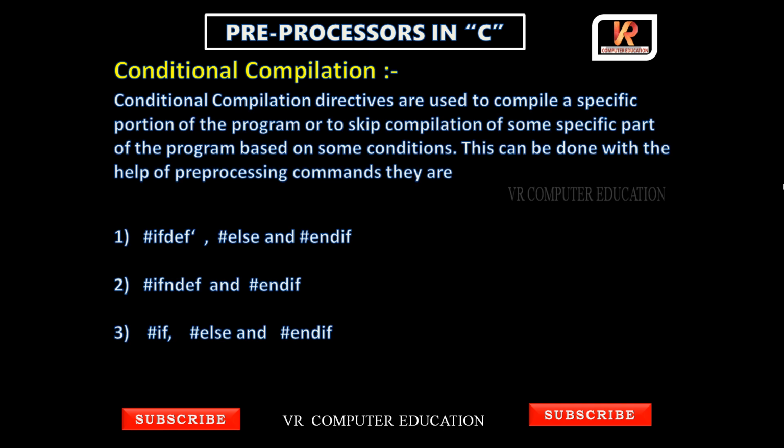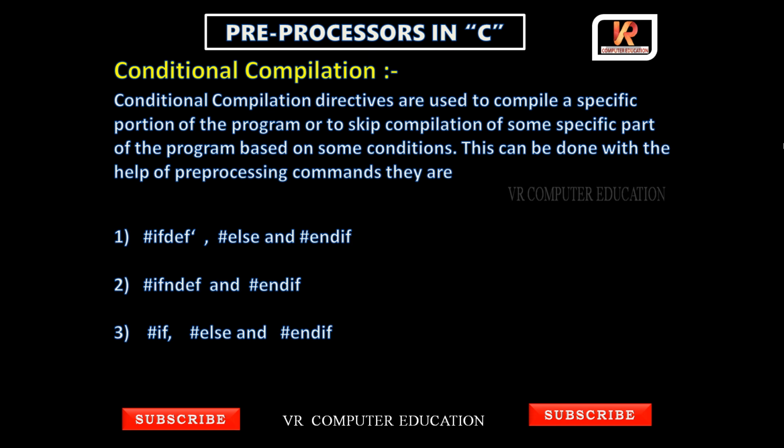So what is conditional compilation? Conditional compilation directives are used to compile a specific portion of the program or to skip compilation of some specific part of the program based on some conditions.